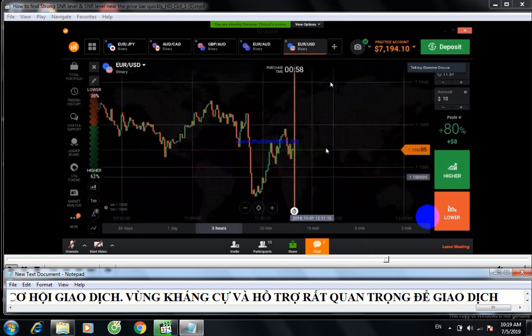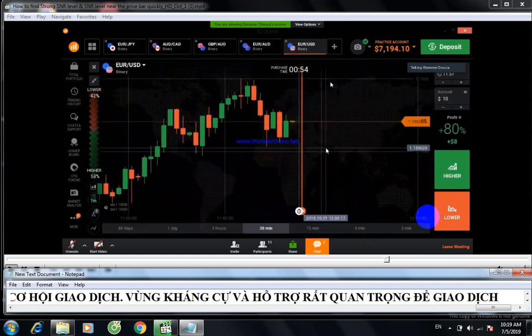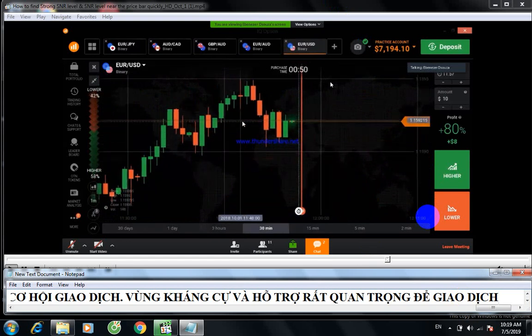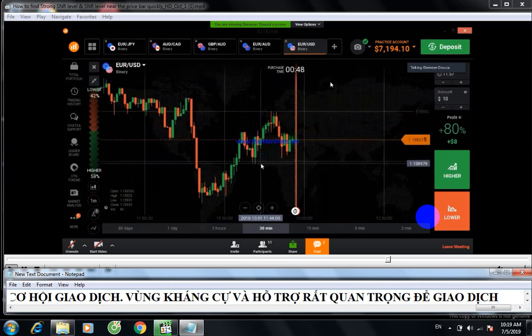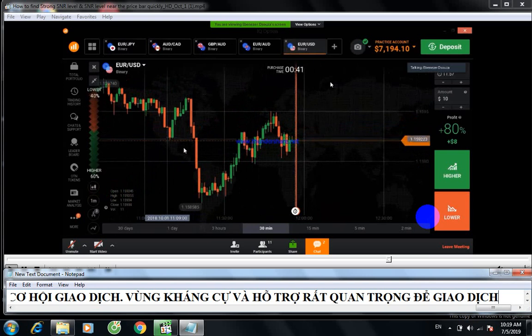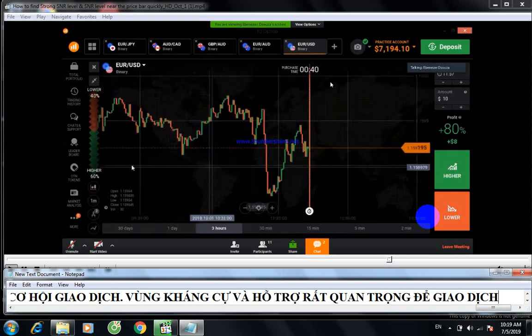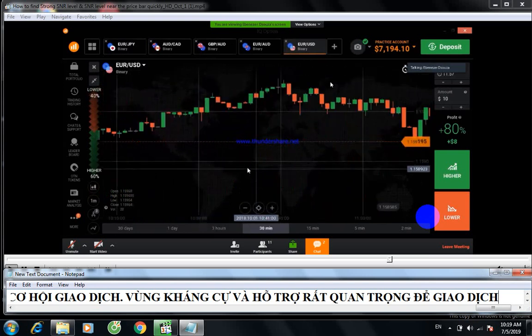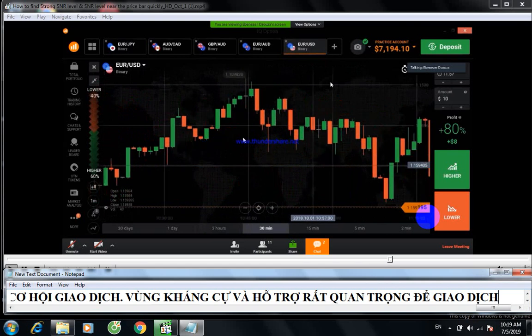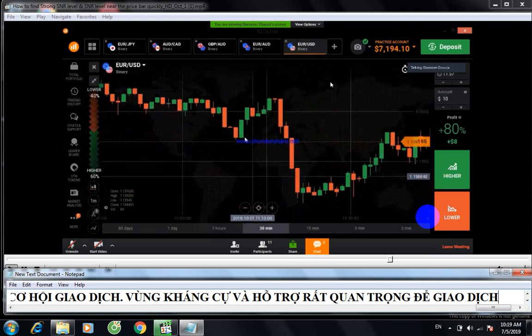You need not draw any level here. You can find the strong level with the price bar, but you need some experience to identify the strong levels with this price bar. To get that type of experience, you need to draw manually, and with practice it will come.